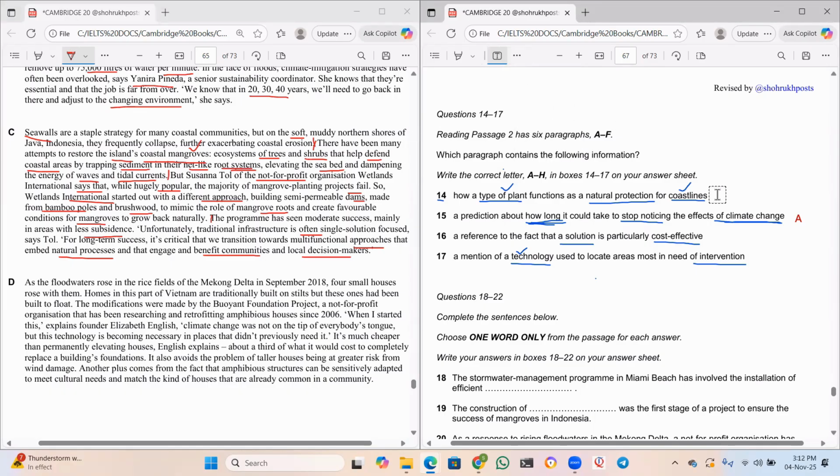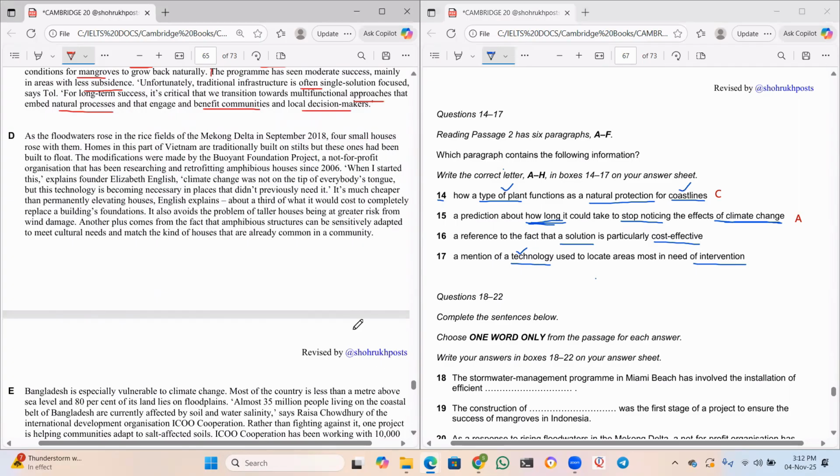It should be C, right? Okay, C is my answer here. Good. We got two answers. So let us move to the next paragraph, which is D.